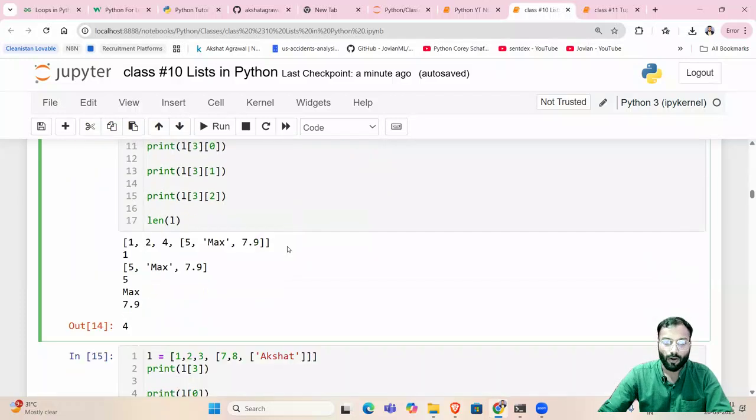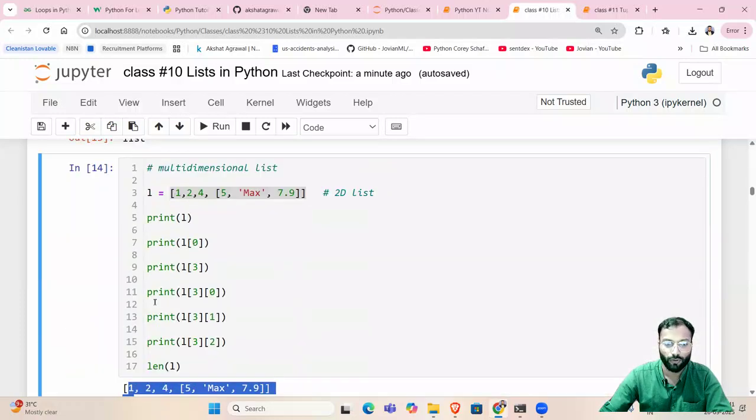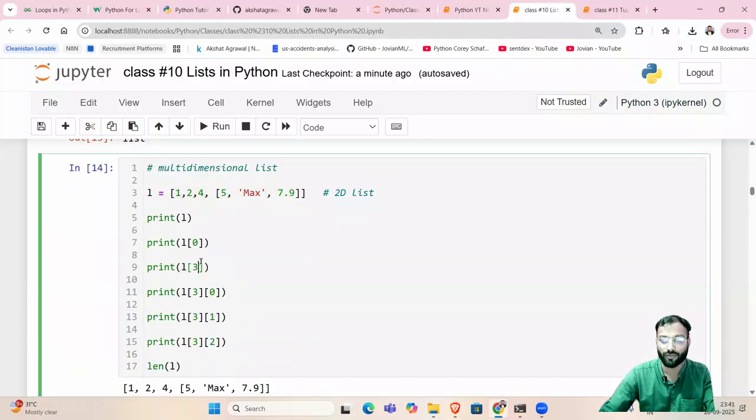Just be with me. Although the output has been shown below, before checking the output, let us try to understand. L of 0 will print 1. L of 1 will print 2. L of 2 will print 4. But what will L of 3 print? Just let me know your answers in the comment. L of 3 will print this whole list because this is the third element of the L list. Correct?